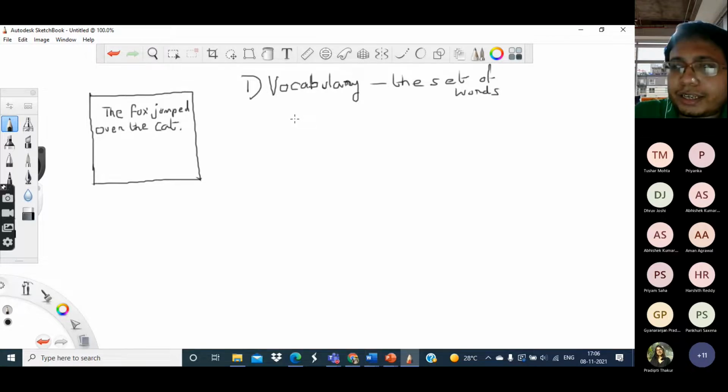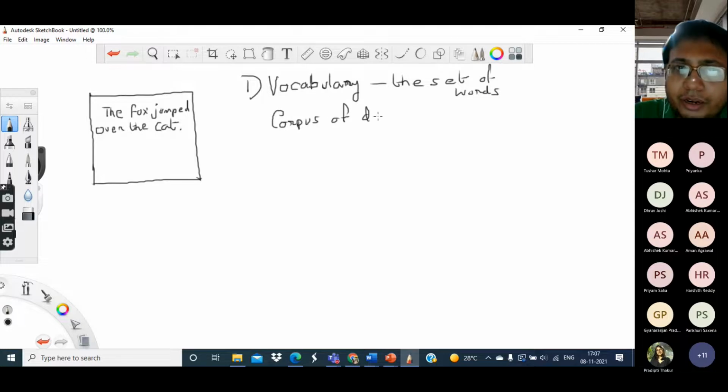But if we are dealing with a particular problem related to natural language processing, we may not need the entire set of all words in the language. So what typically happens in a natural language processing problem is that we are provided with a corpus of documents.